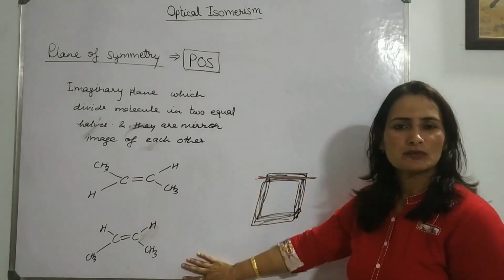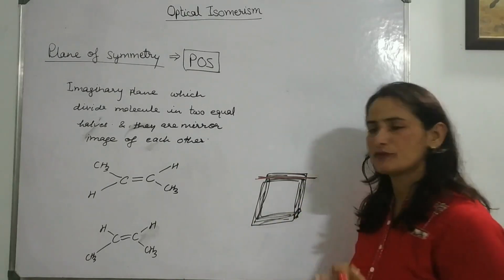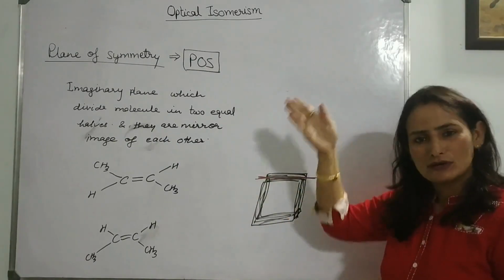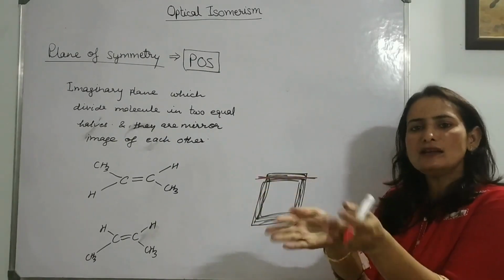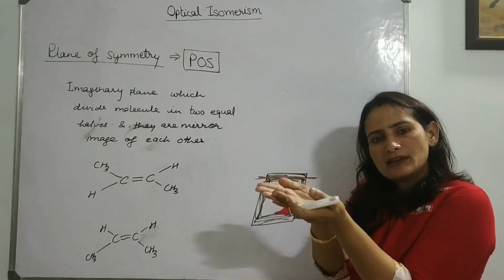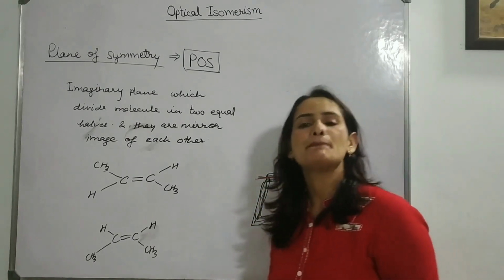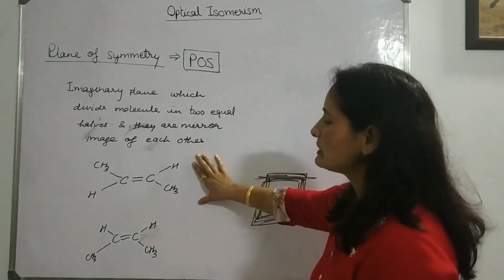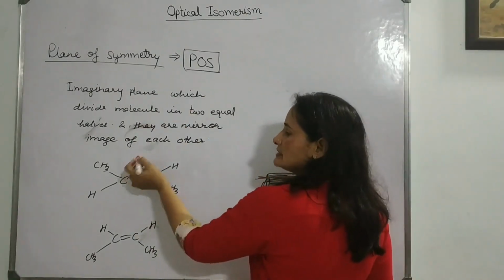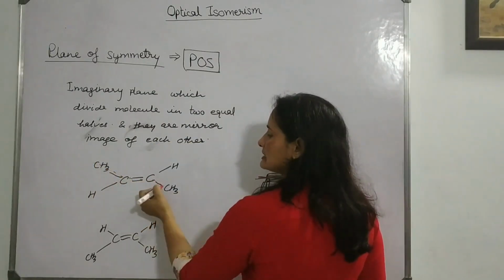Likewise, in all planar molecules, even if all four groups are different, definitely this plane is always available to divide them from the center. It is simple, like when we open a book, from the center we are dividing it into two parts. So there is always a plane in planar structures, and along with that plane there is one more plane.